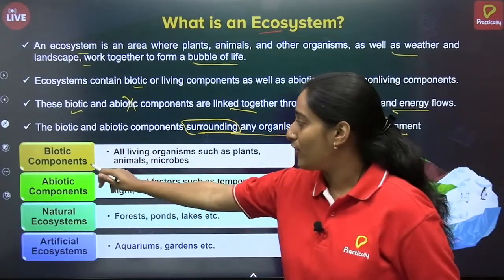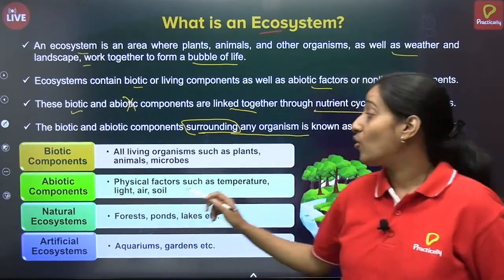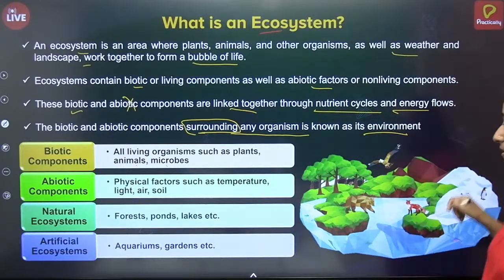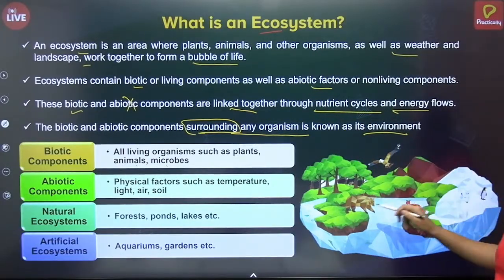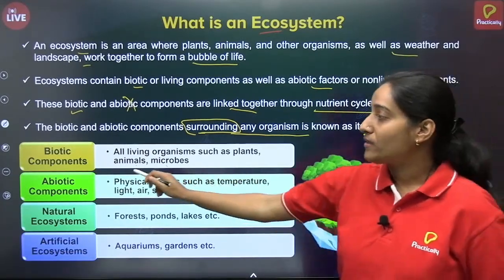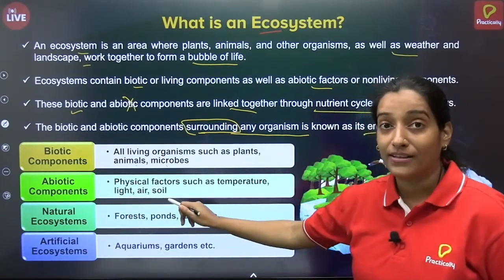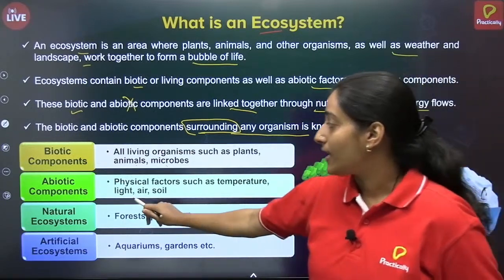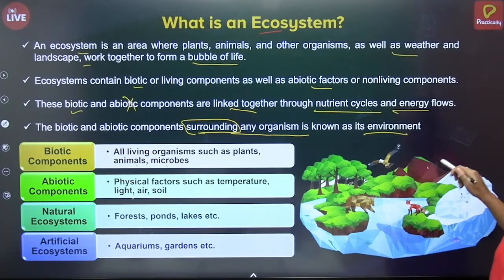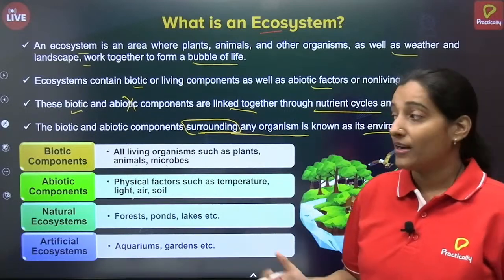So let's see what the biotic components are. All living organisms. Bio means living. So all living organisms like plants, animals and microbes. Correct? So all plants, animals and microorganisms which are present in the soil, air, everywhere are known as biotic components. Whereas abiotic components include physical factors, right? Such as temperature, light, air, soil. So whatever in this environment that you are seeing, like soil, ice caps, water, temperature, air, all are nothing